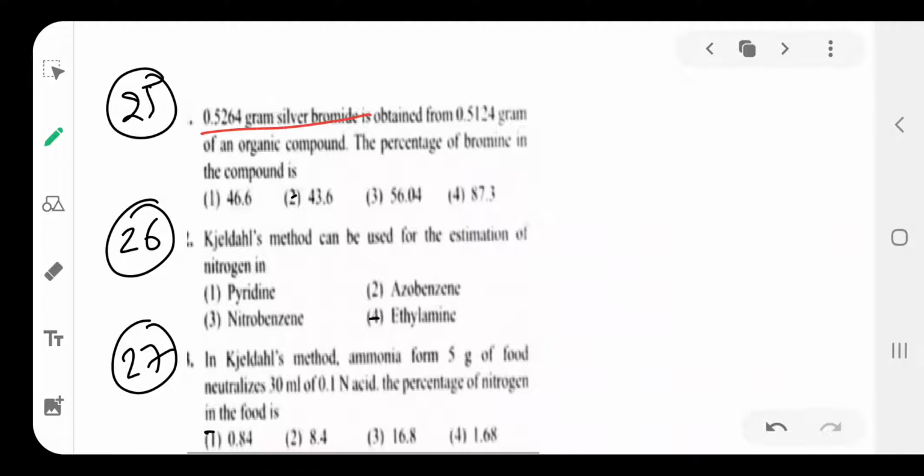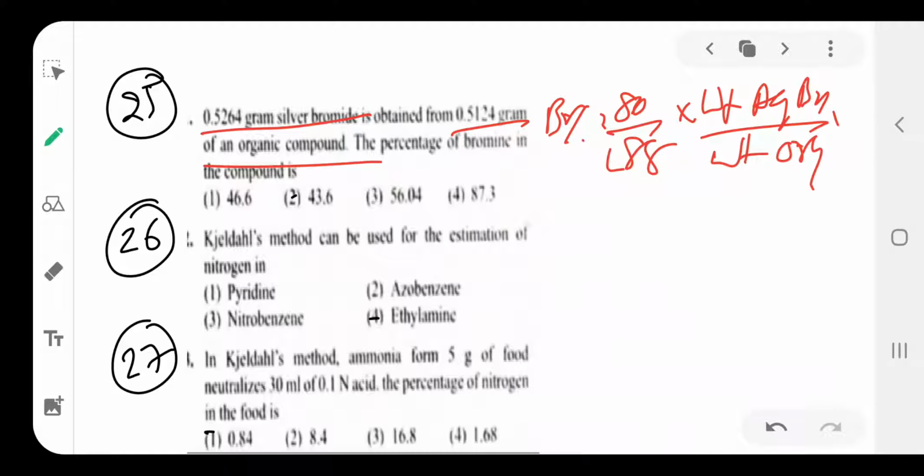Next, question 25. The weight of silver bromide is 0.5264 and the organic compound weight is 0.5124. Find the percentage of bromine. The bromine percentage formula is 80 divided by 188 into weight of silver bromide AgBr divided by weight of organic compound into 100.